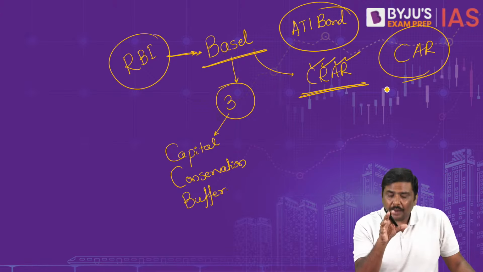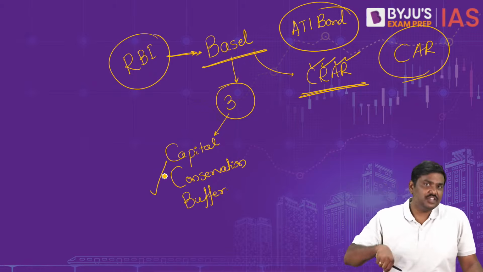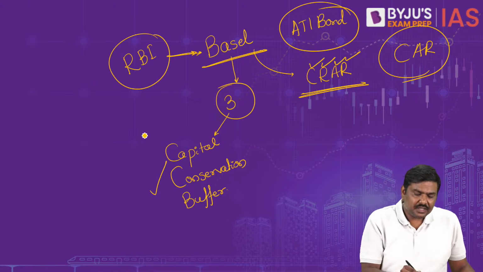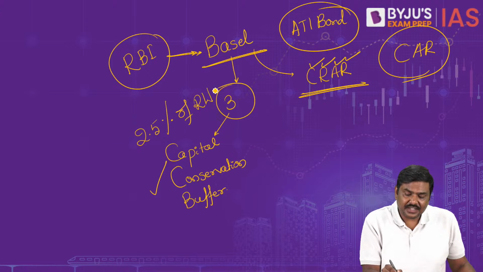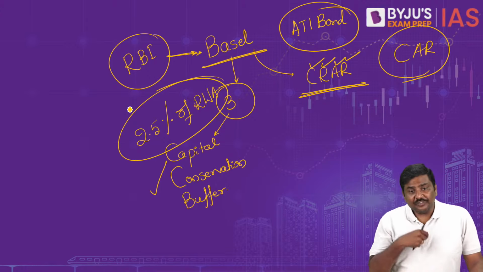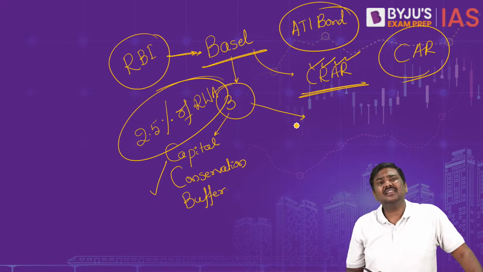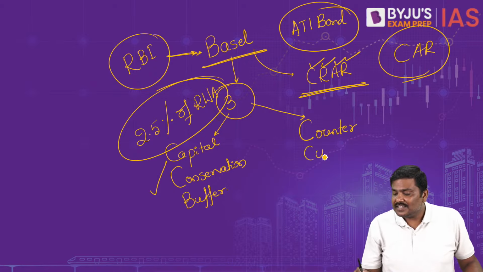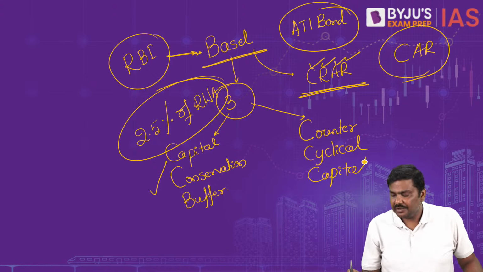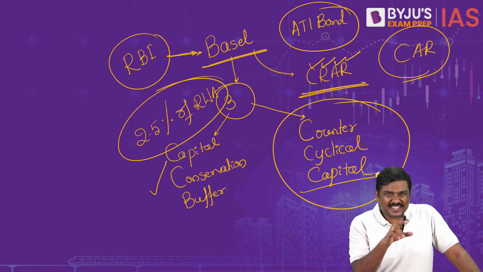Now, within this capital requirement, there is one which has been activated in India, capital conservation buffer. As per RBI guidelines, capital conservation buffer is 2.5% of risk-weighted assets, RWA. On the other hand, in addition to capital conservation buffer, there is also a counter-cyclical capital buffer. Counter-cyclical, right, conservation buffer.